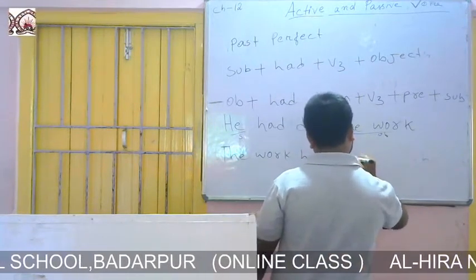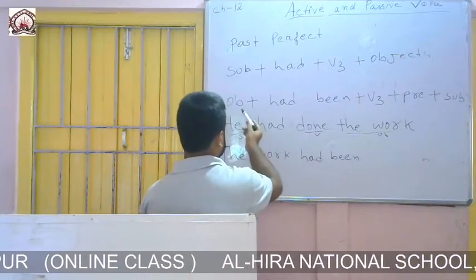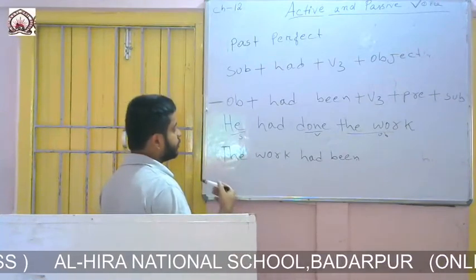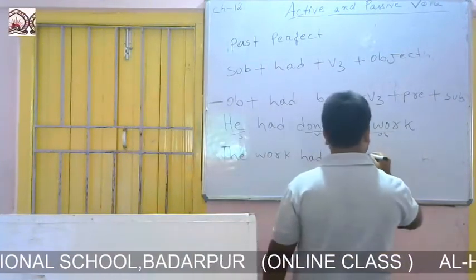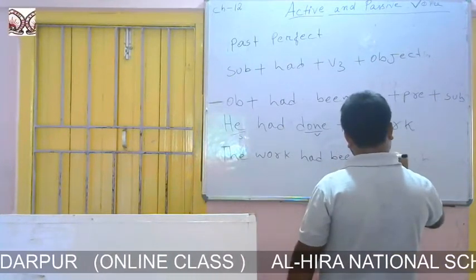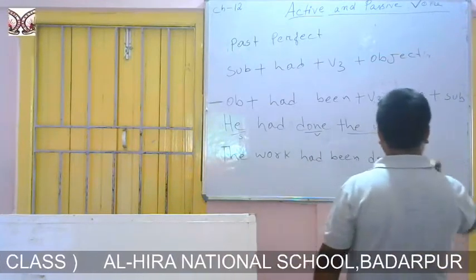According to the formation I have written, had been. You can look at the formation. At first we have to write object, then we have to write had been. Then what we will write? We will write third form of the verb. Third form of the verb is done. It is already in third form. So the work had been done.